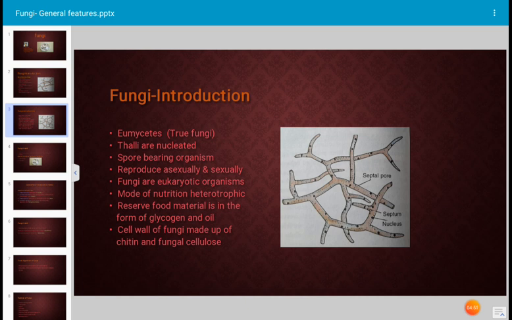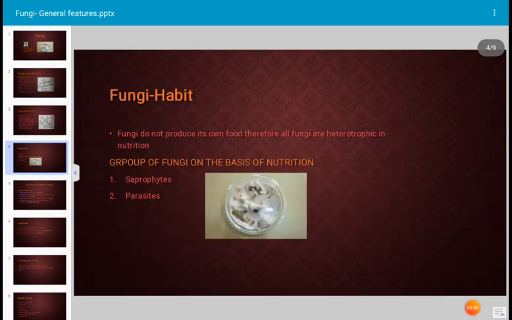The cell wall of fungal hyphae is made up of chitin and fungal cellulose. These two substances occur in the cell wall of fungi. Next slide. Fungi do not produce their own food, therefore all fungi are heterotrophic in nutrition. They grow on different types of substrates.